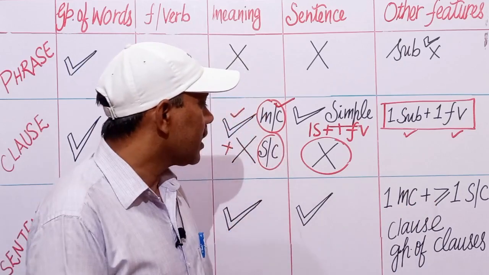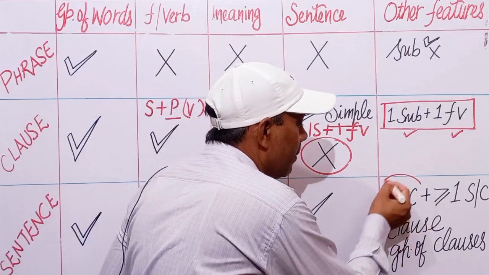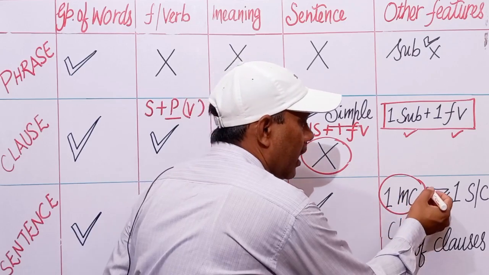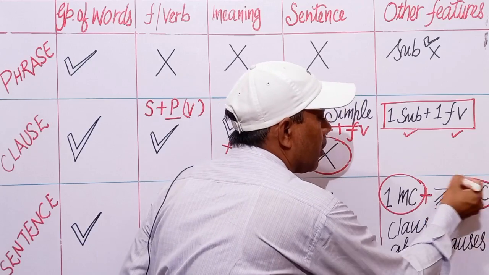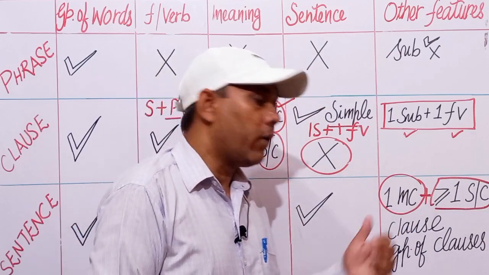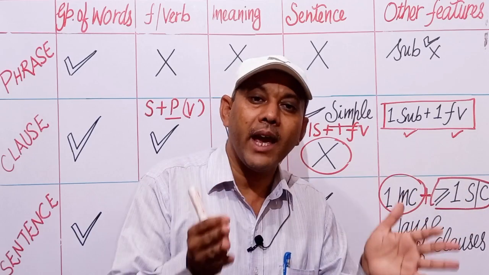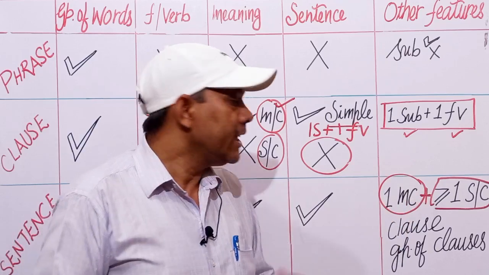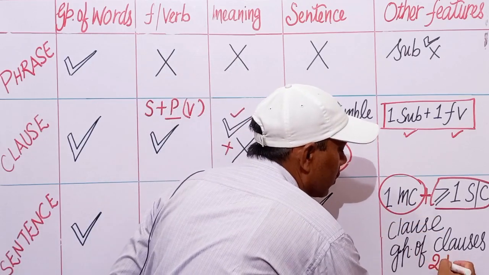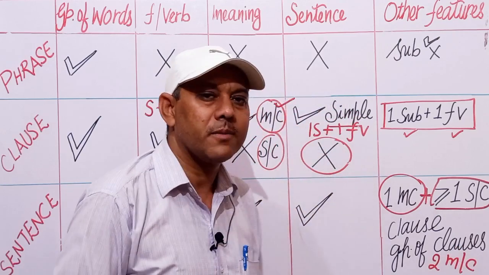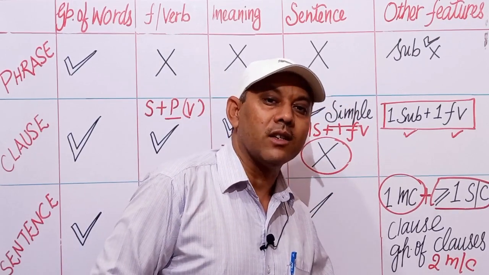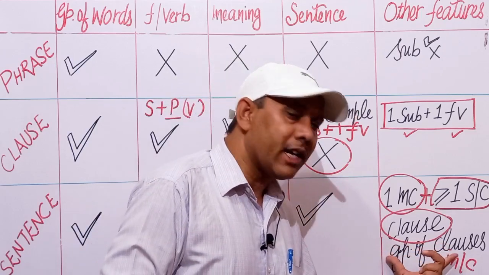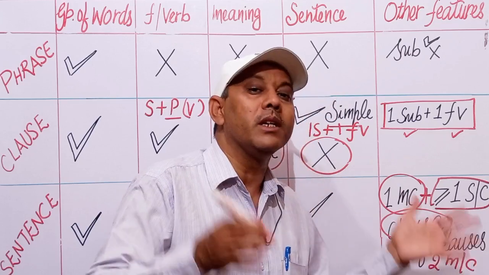What is the next feature of a sentence? A sentence has at least one main clause plus one or more subordinate clauses. It may have one main clause, one subordinate clause. It may have one main clause and 1, 2, 3 subordinate clauses. It may have two main clauses also. It may have two main clauses joined with a conjunction. A single clause can be a sentence. A group of clauses can also be a sentence.